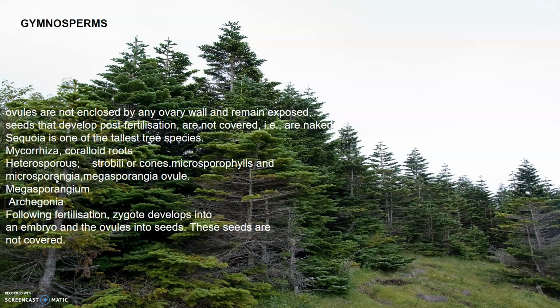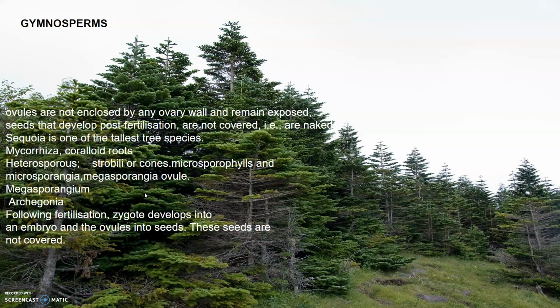The development of the pollen grain takes place within the microsporangia. The cones bearing megasporophylls with ovules are called macrosporangiate or female strobili. The male and female cones or strobili are borne on the same tree in Pinus, but in Cycas, the male cones and the megasporophylls are borne on different trees.